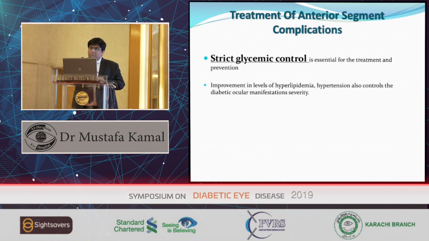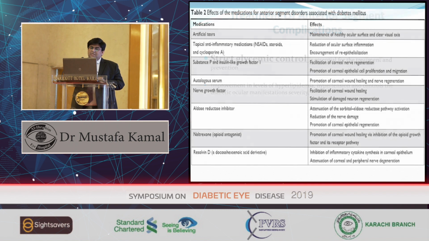Strict glycemic control. Improvement in levels of hyperlipidemia and hypertension also controls the diabetic vascular manifestation. So these are the drugs. We give artificial tears, NSAIDs, substance P, and autologous serum drops, which are very important and show promising results. Aldose reductase inhibitor, and deltroxin and resolvin D.